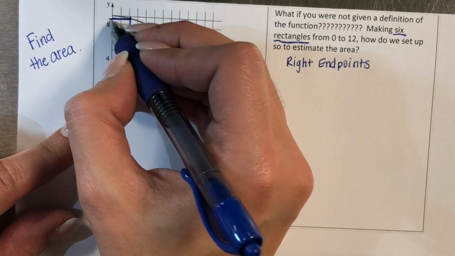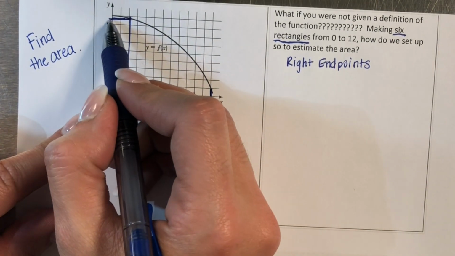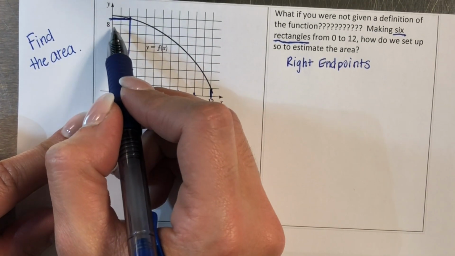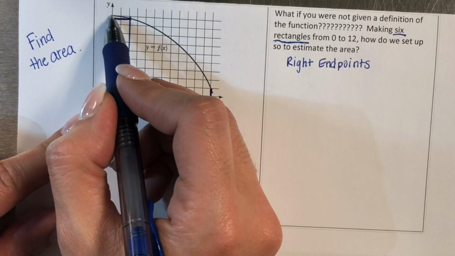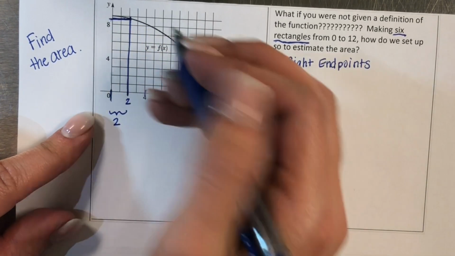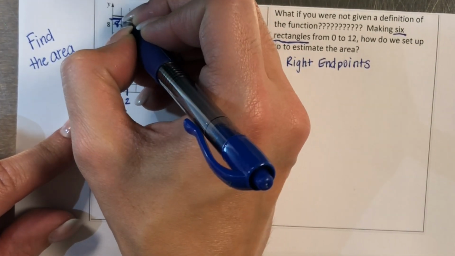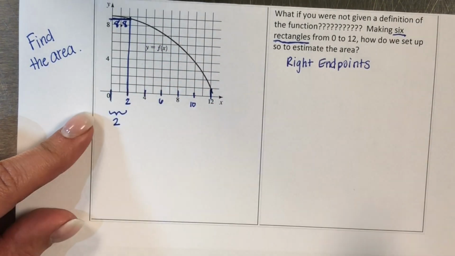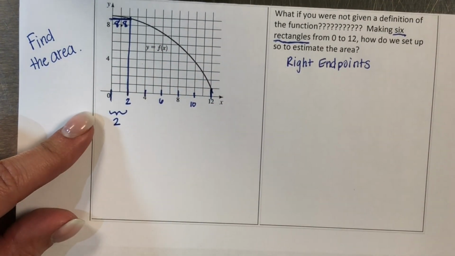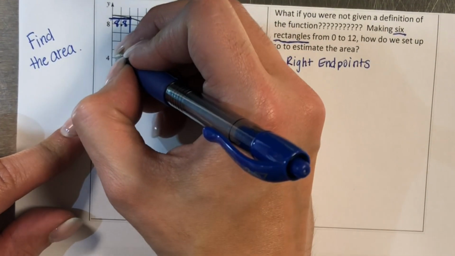The height of that, we're just going to have to estimate by looking at where we are on the y-axis. So here's 8. 9 is slightly above where we are, so I'm going to estimate that to be, I don't know, 8.8. And I'm going to write the height right there, just so I remember and can go back when I find the areas later. Okay, that's a sub 1.